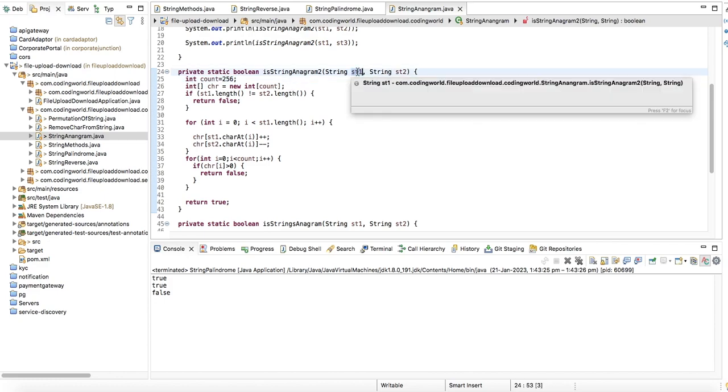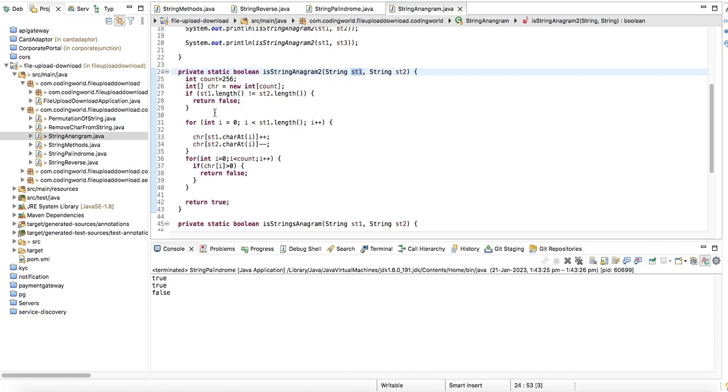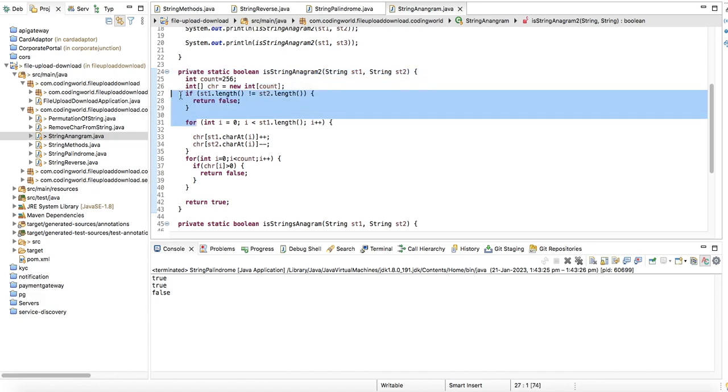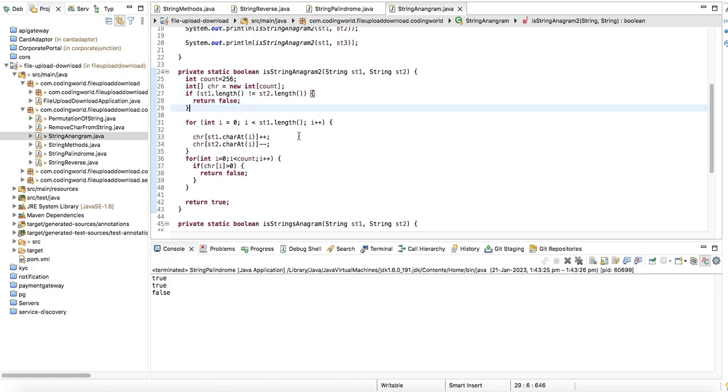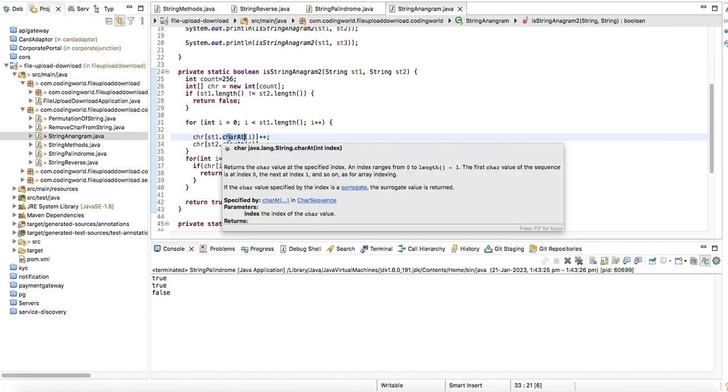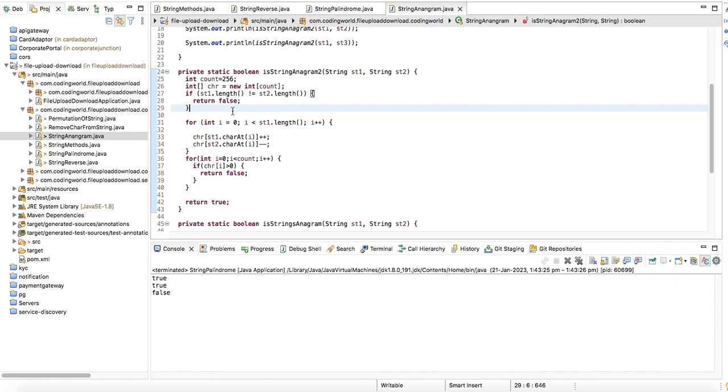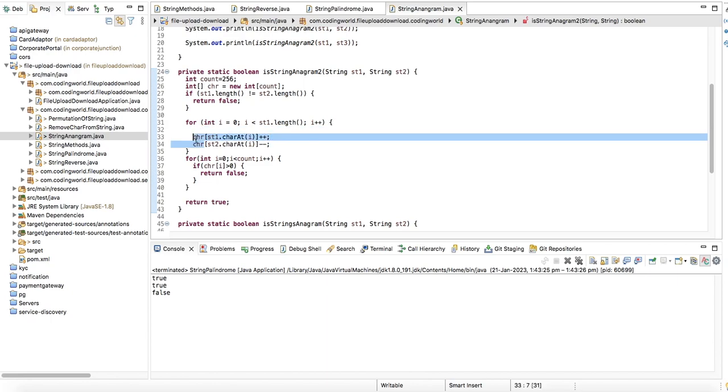So what we are doing is checking if those two don't have the same length, then they are not anagrams. Then we are putting each character at its location, like if a is given, then small a is at location 97 or so, and capital A is at 65 or so. By default, there will be zeros at those locations. Whatever value is there, we will increment the count.